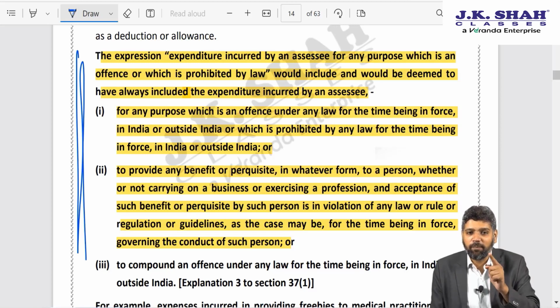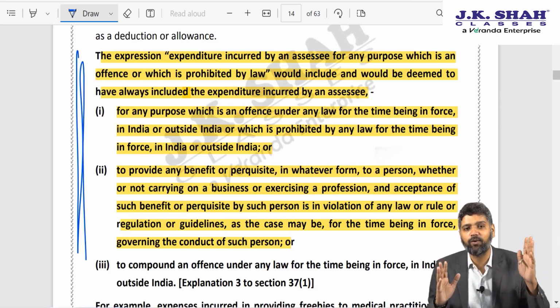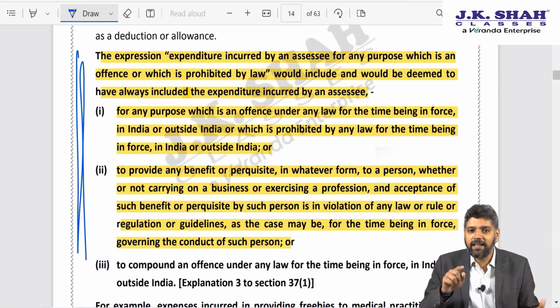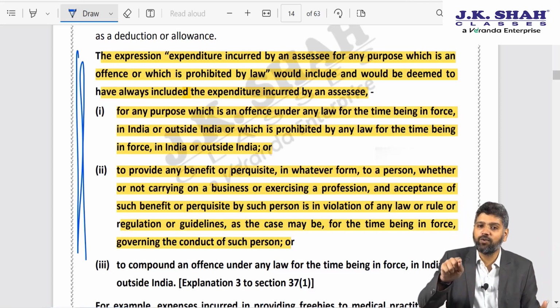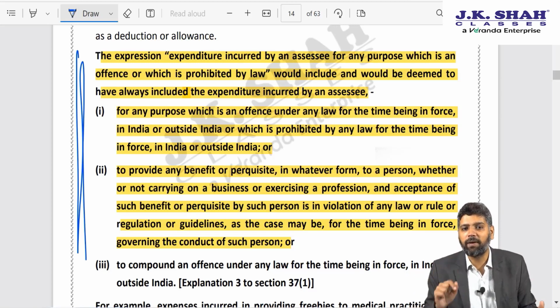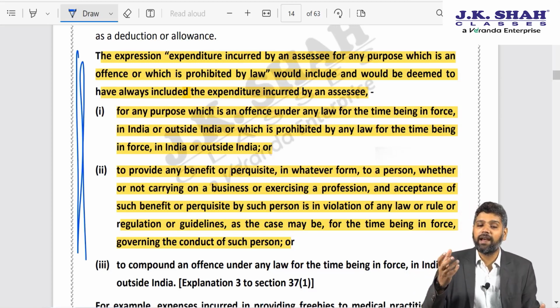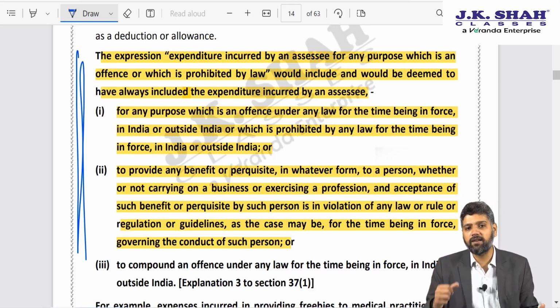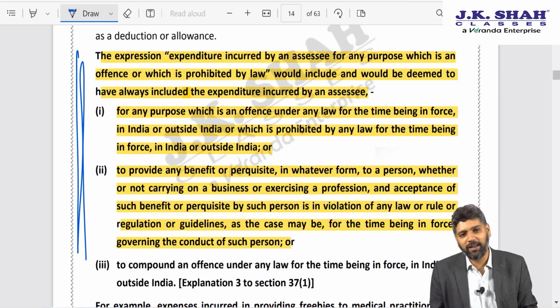That would be against public policy, and you would be playing with the health of thousands and lakhs and crores of people. That's the reason why the Medical Council of India issued the guidelines in the first place. So if a pharmaceutical company claims that these guidelines do not apply to it, that stand would be erroneous, because those guidelines have been issued in public interest, and opposing public interest cannot be held to be legal.